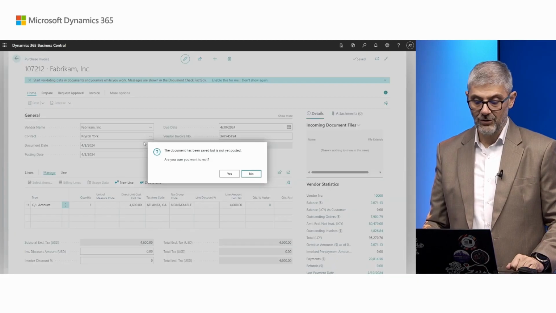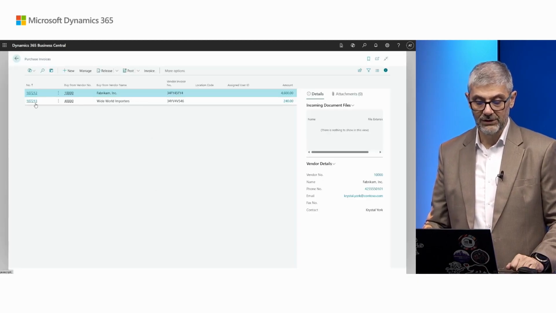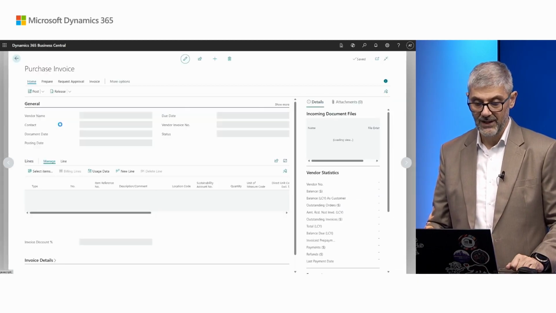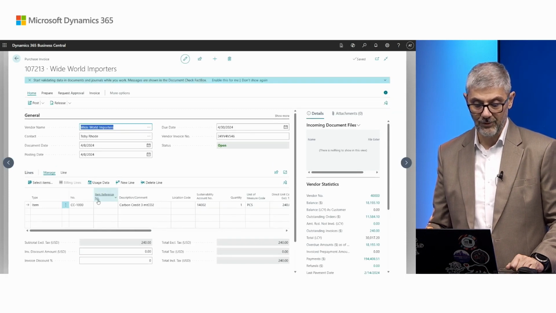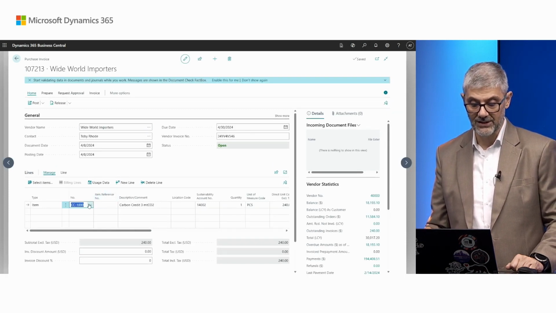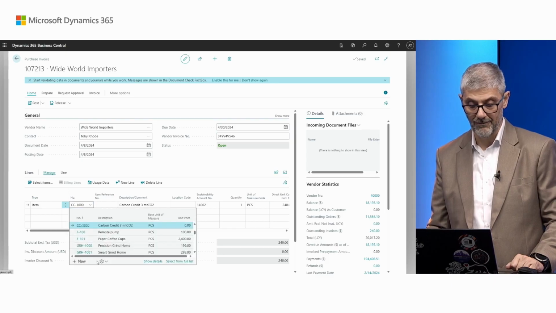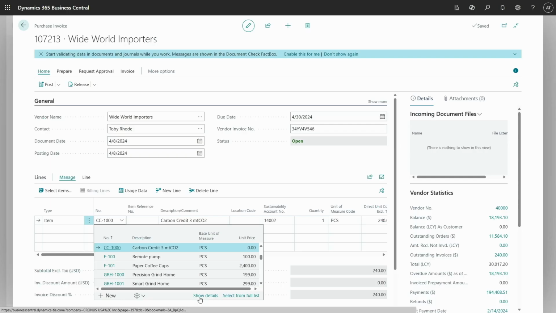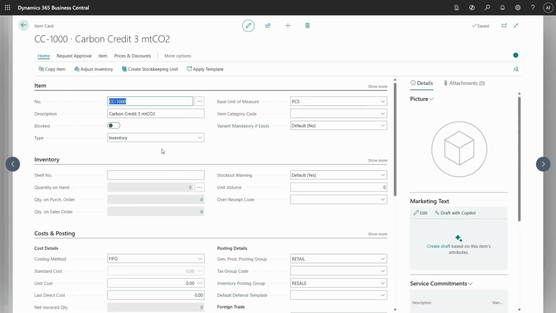An additional purchase document I want to show you is about carbon credit. Before going to posting carbon credit, I just want to show how you need to mark a carbon credit. We will open this one. This is a standard item, you can see, I just have the description carbon credit 3 metric tons of carbon dioxide.